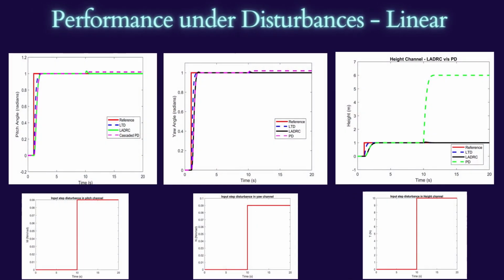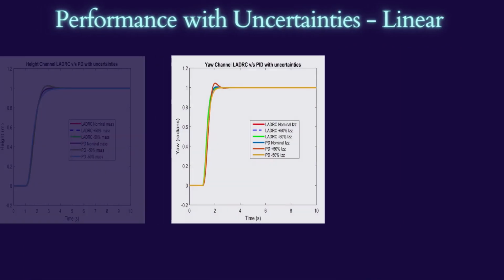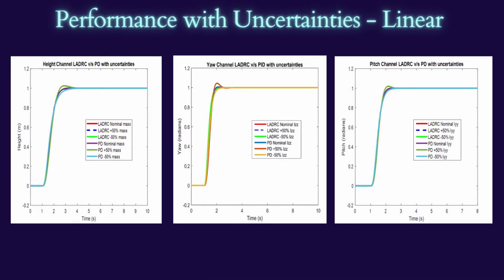After that, performance of both controllers was tested for disturbances in a linear model, and here are the responses of both controllers with step input disturbances in attitude and altitude channels. These are the responses of both controllers for altitude and attitude channels with uncertainties, and there is overlapping in LADRC responses while there are fluctuations in PID responses.